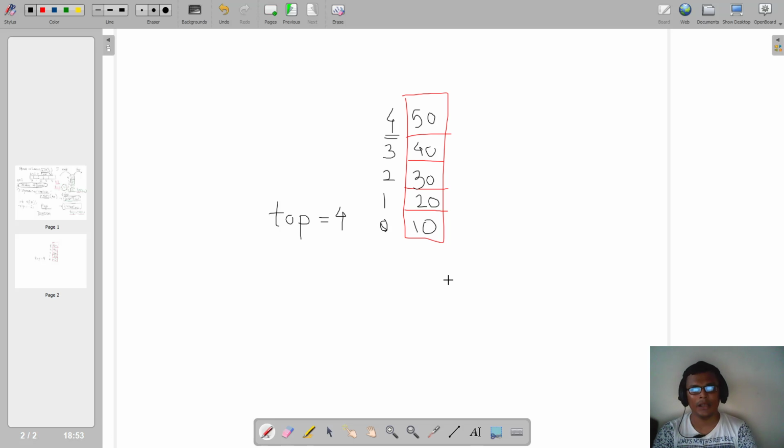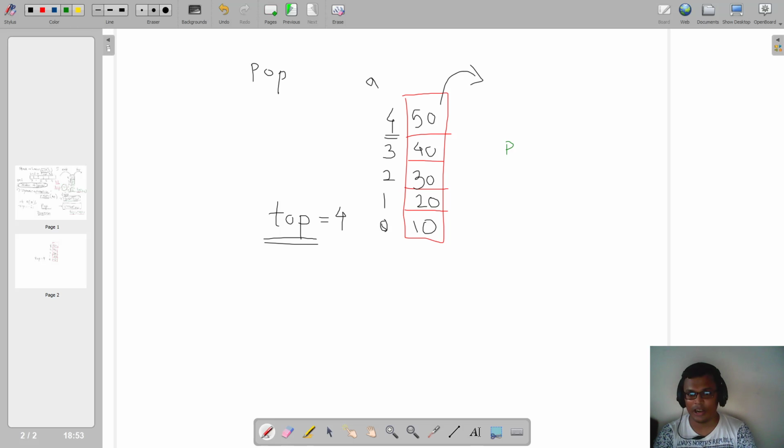Now if I press case 2, what we are learning now is the logic for pop, right? So what will be popped first? 50 will be popped first. So what do I need to print? A of 4 I need to print, right? This is array A. So I need to print A of 4, that is, I need to print A of top.